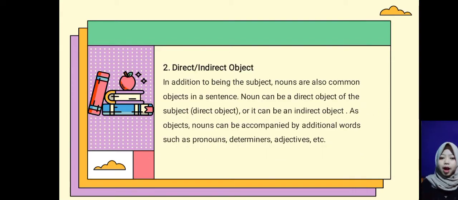2. Direct or indirect object. In addition to being the subject, nouns are also common objects in a sentence. A noun can be a direct object of the subject, or it can be an indirect object. As object, nouns can be accompanied by additional words such as pronouns, determiners, adjectives, and etc.